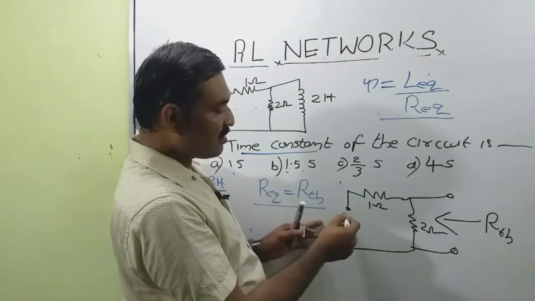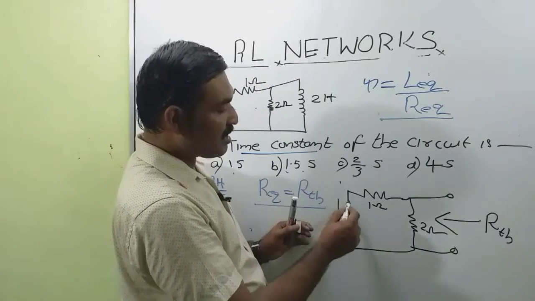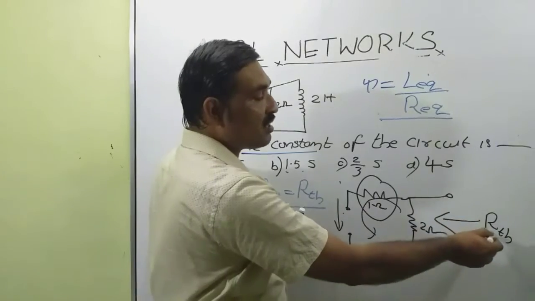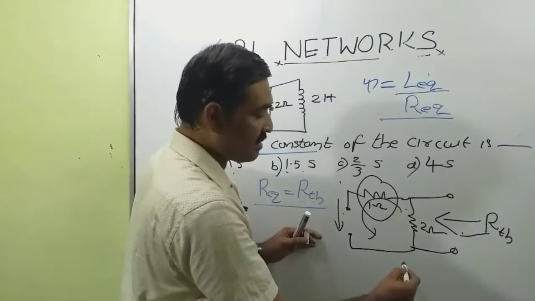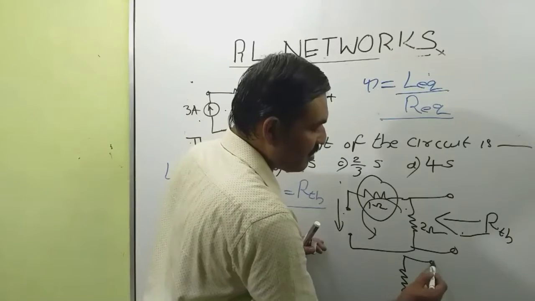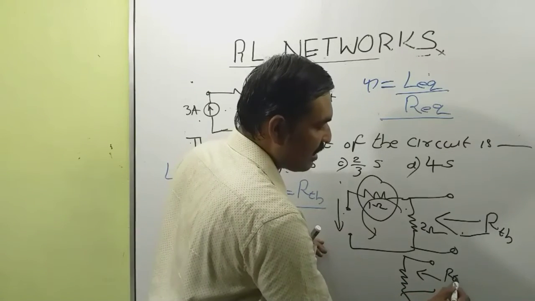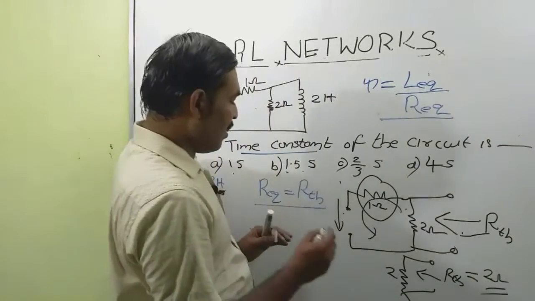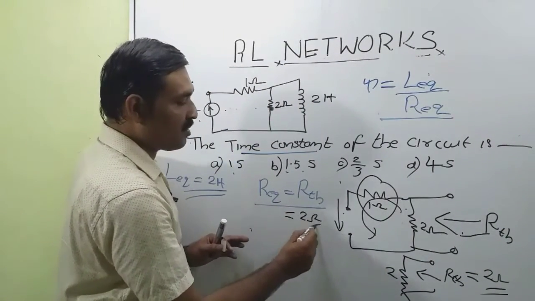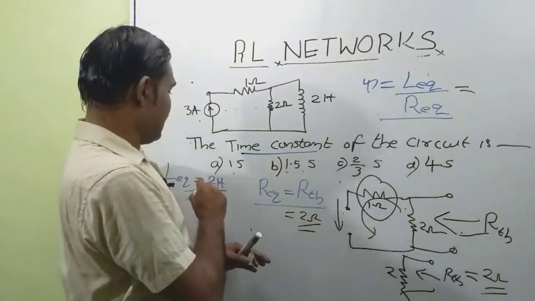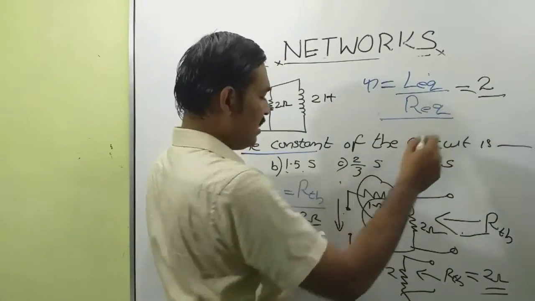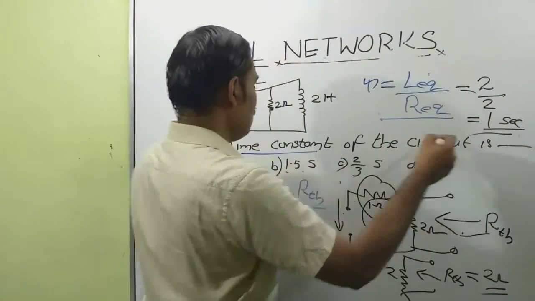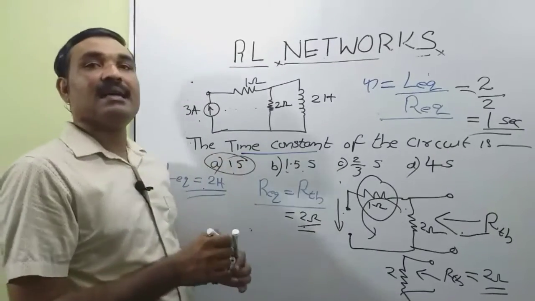Since there is an open circuit, no current will pass through this loop. So we can neglect this resistance. So looking from here, we have only one resistance and the circuit looks like this. This is our RTH. So RTH is equal to 2 ohm. So time constant tau is equal to L equivalent, that is 2, divided by R equivalent, that is 2, that is equal to 1 second. So option A is the right answer.